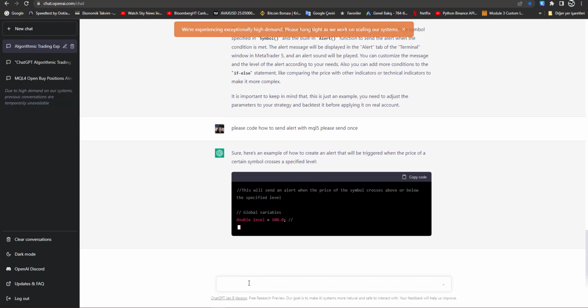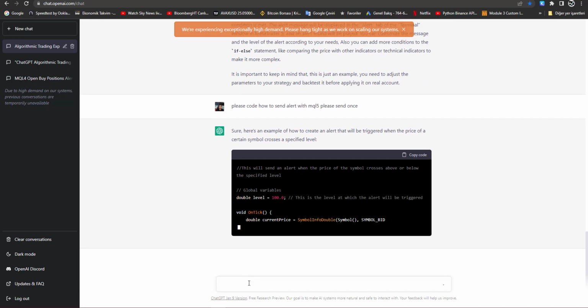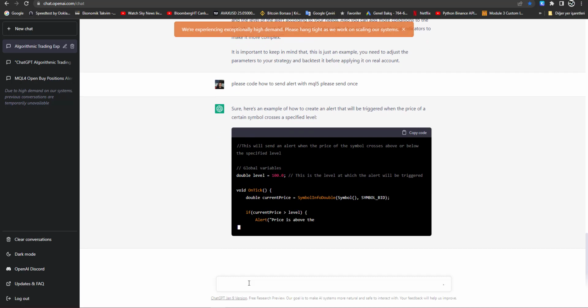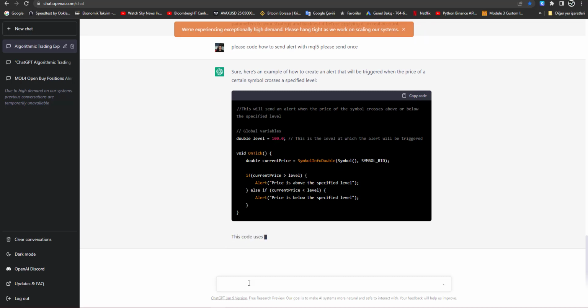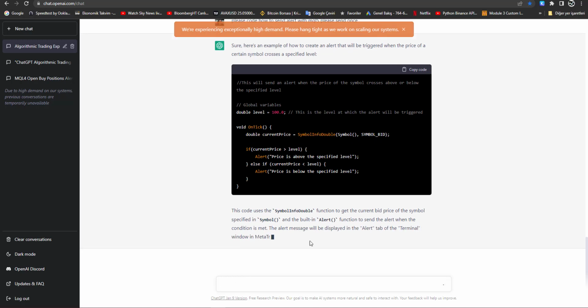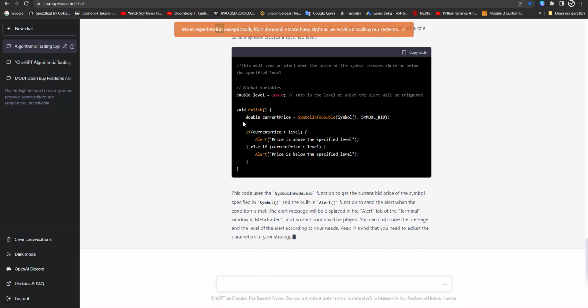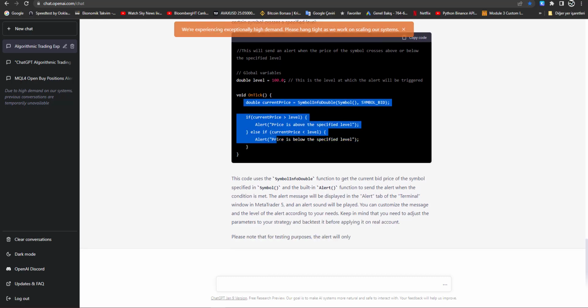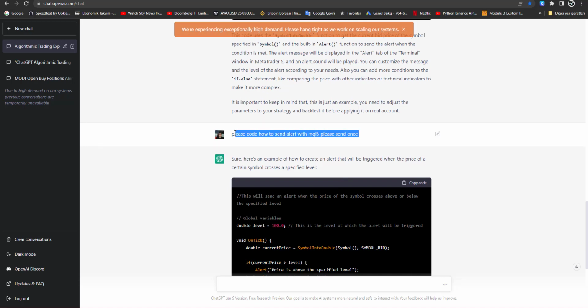Again, it will use one certain level, set to 100. No, it didn't give the correct one, because it will not send just once; every time a new tick comes in, it will keep sending alerts. Okay, I will change it a little more and specify.